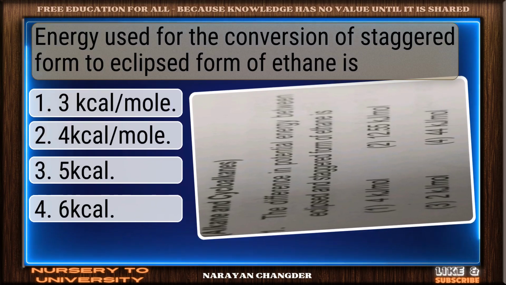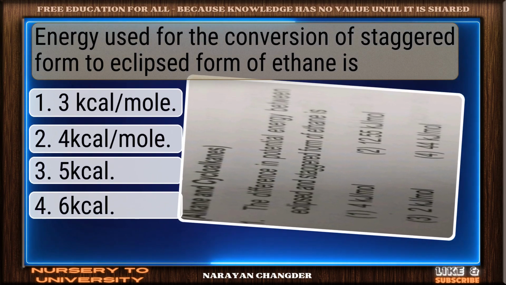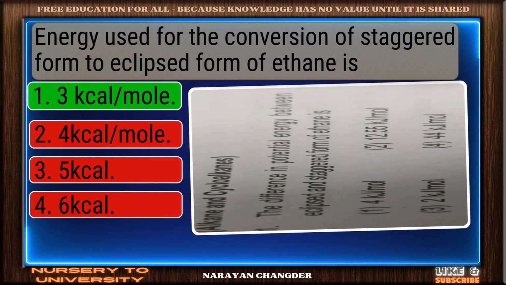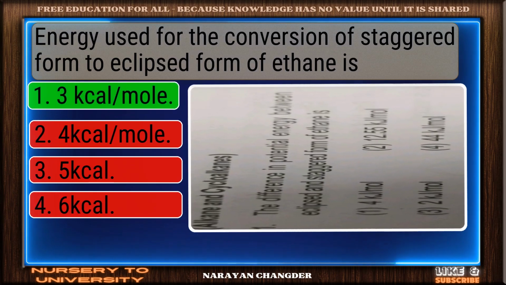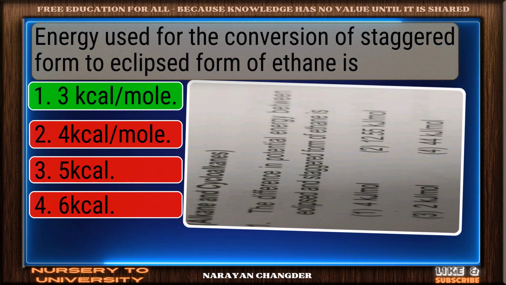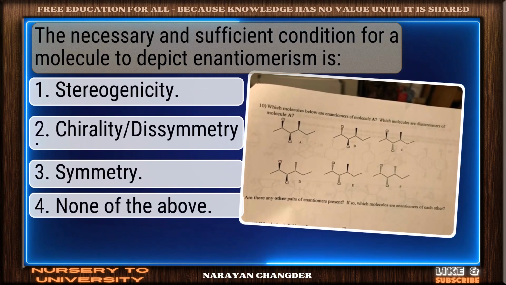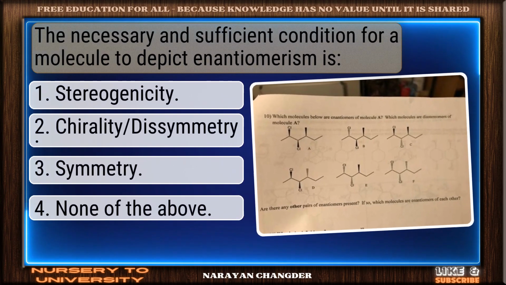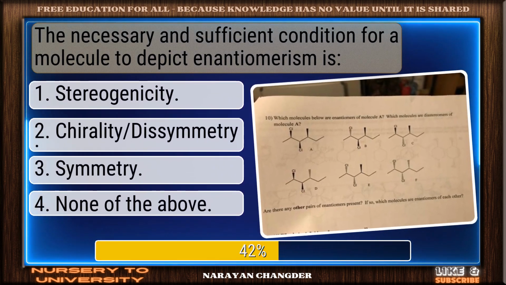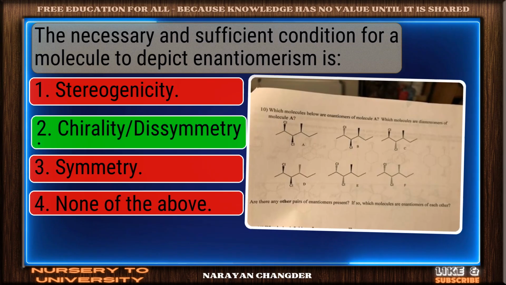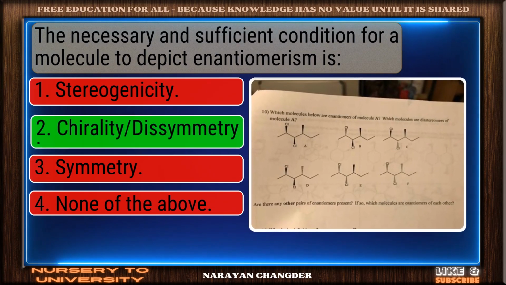Energy used for the conversion of staggered form to eclipsed form of ethane is. Good job. Your answer 3 kcal/mole works well here. The necessary and sufficient condition for a molecule to depict enantiomerism is. Correct. Chirality, dissymmetry is the right answer.